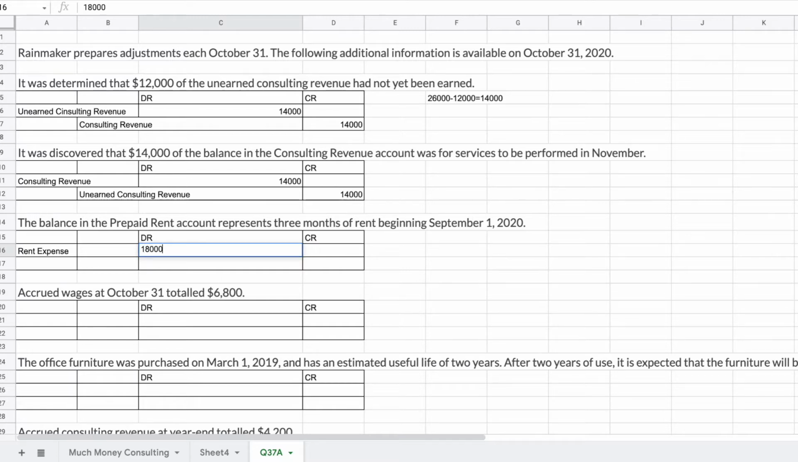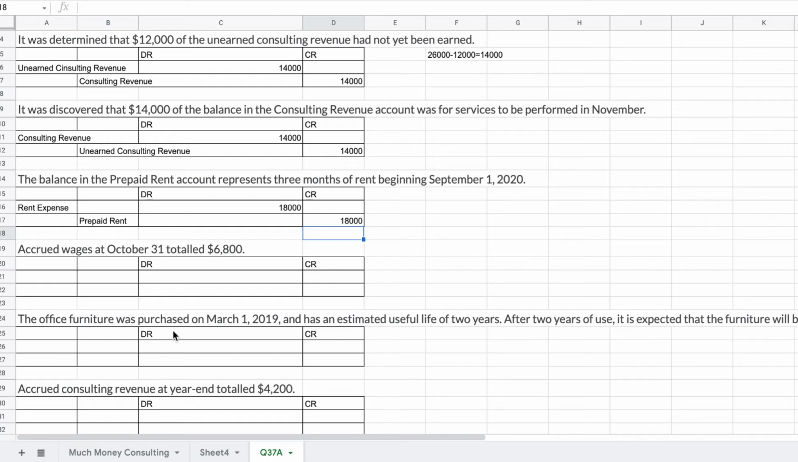Two months' worth, so that's 2 times 9,000 is 18,000. And we have this prepaid rent. That prepaid rent will be credited by $18,000 to bring the prepaid rent down to better reflect the truth. So there's $9,000 left. 27,000 is the balance in it before we did the adjustment; 18,000 will bring it down. It'll be 9,000 left to reflect November.